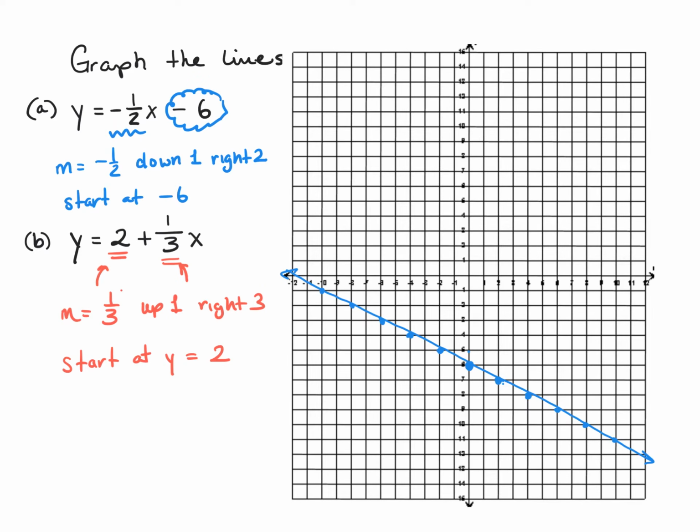So from this point, I will go counting up 1. So I don't go 1 here, I go 1, and then I go right 1, 2, 3. And I will continue that pattern. So up 1 over 1, 2, 3. Continuing, and I will mark all my points along that pattern.